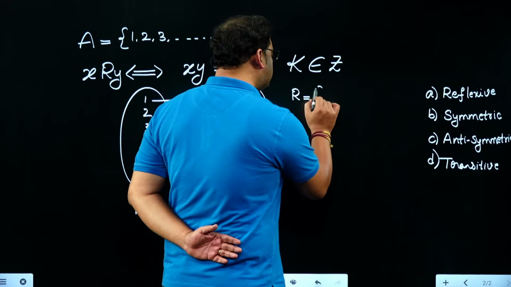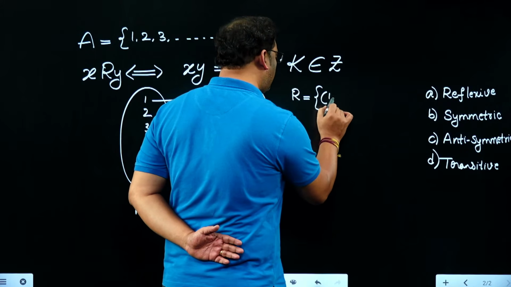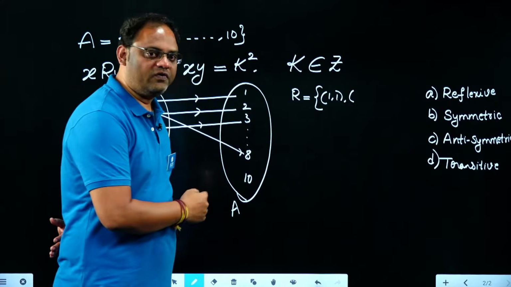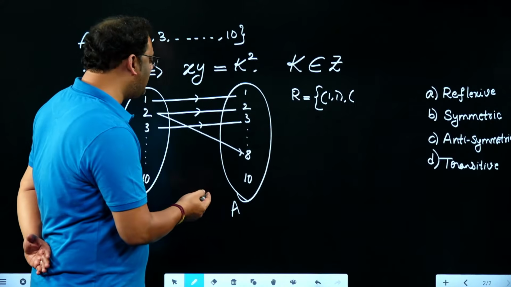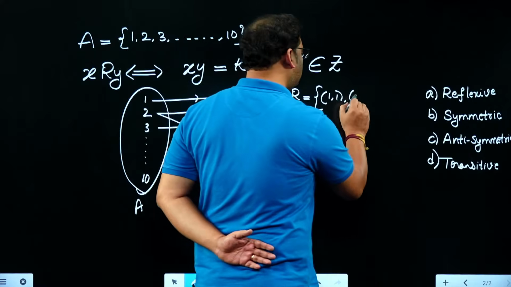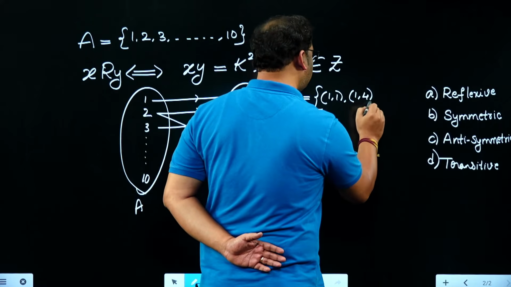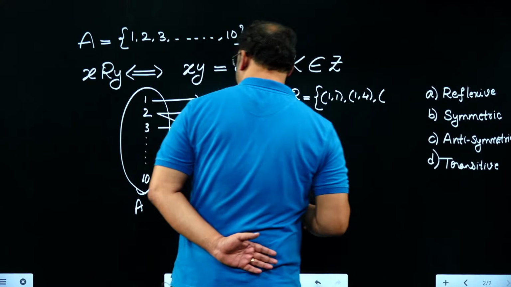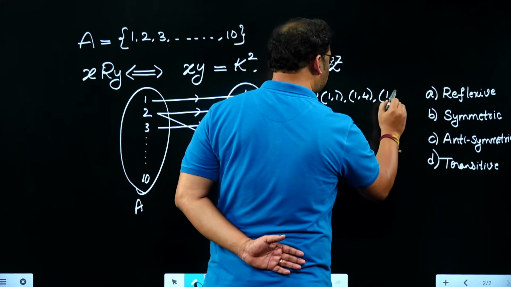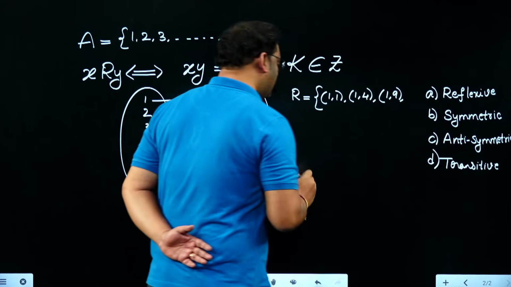So the ordered pairs: R is the set of (1,1). From 1, what can you take? You can also take (1,4), and also (1,9).